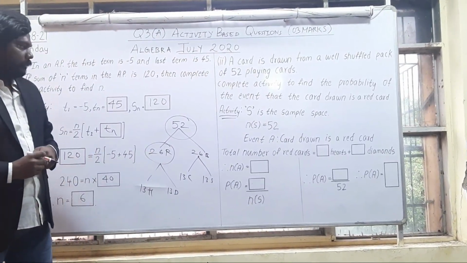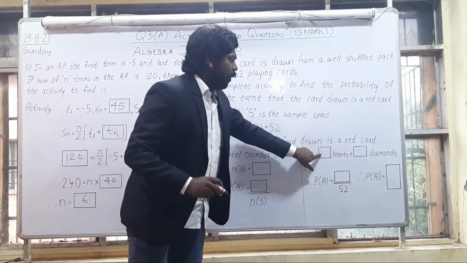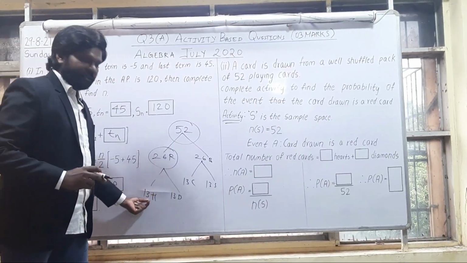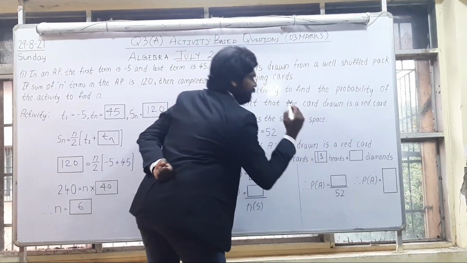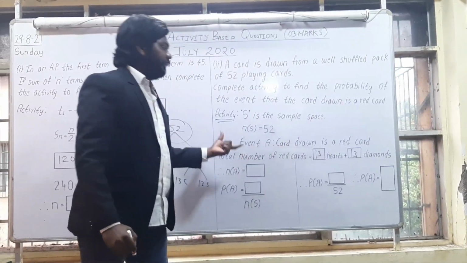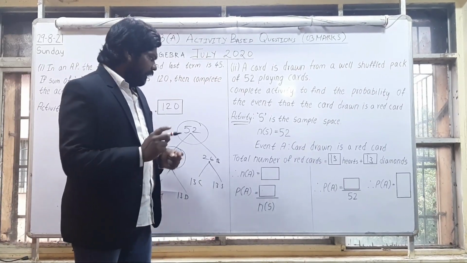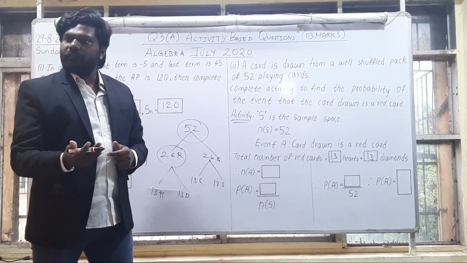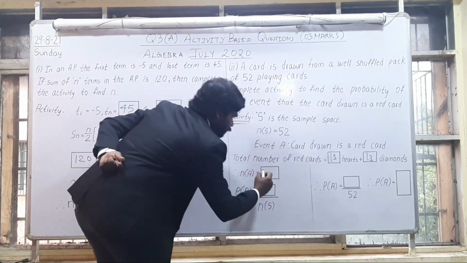26 red cards. Now see, the total number of red cards is equal to box hearts plus box diamonds. So in total there are 13 heart cards and 13 diamond cards. So what will I write in this box? 13 hearts plus 13 diamonds. That gives me 26 in total red cards. Understood? Yes. Now let us see the next box. Therefore, n of A is equal to 26. Because 13 plus 13 is going to give me what? 26. Very good.